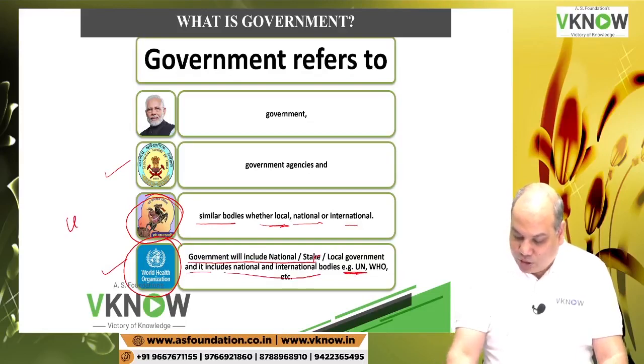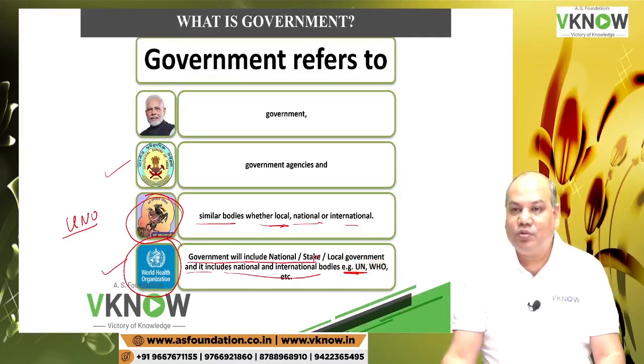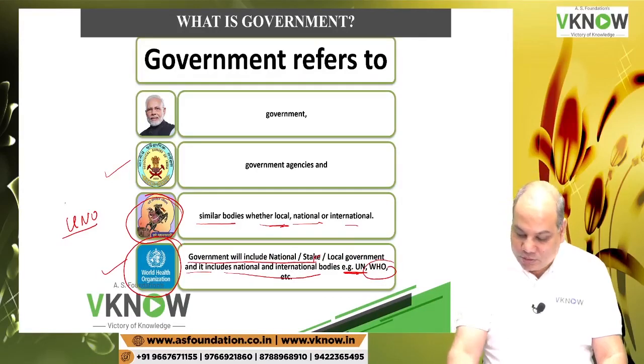Have you heard UNO? UNO, full form, UN, United Nations Organization. WHO, World Health Organization, UNICEF, ILO, International Labour Organization, very popular.